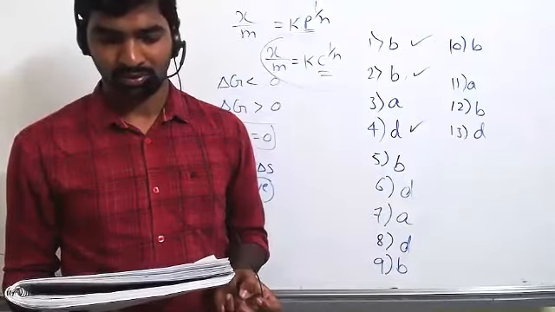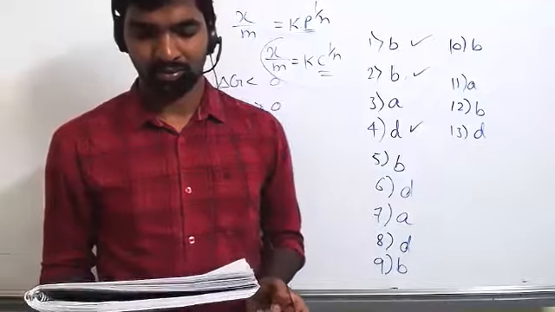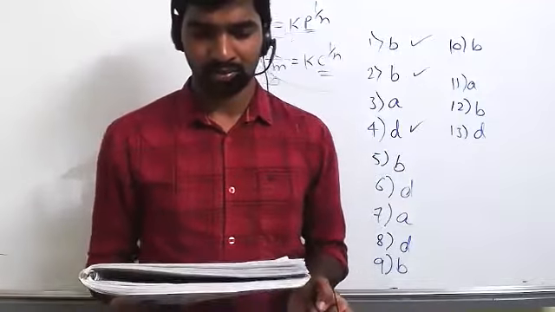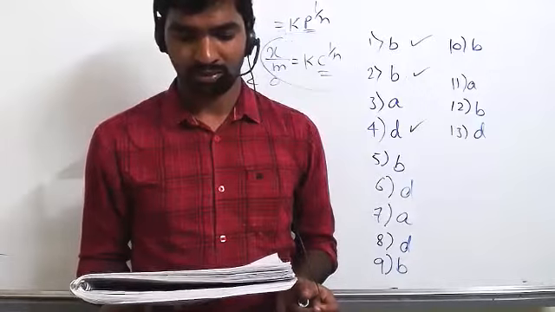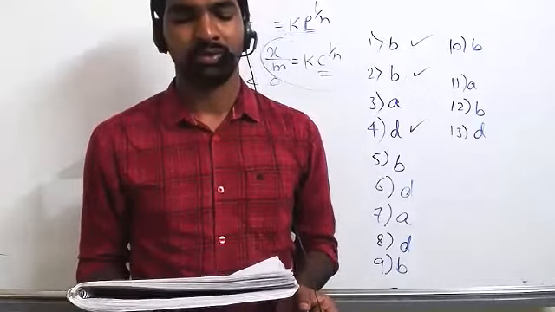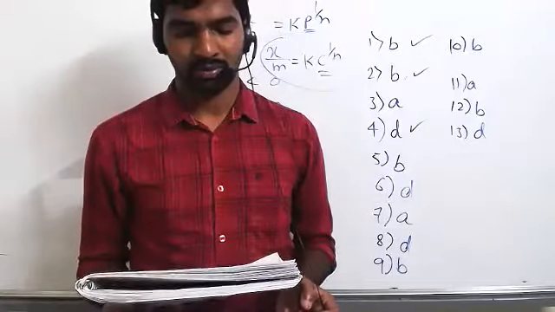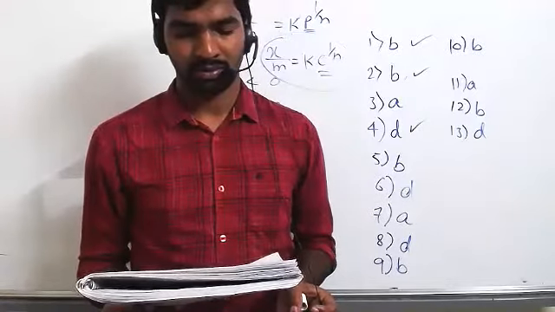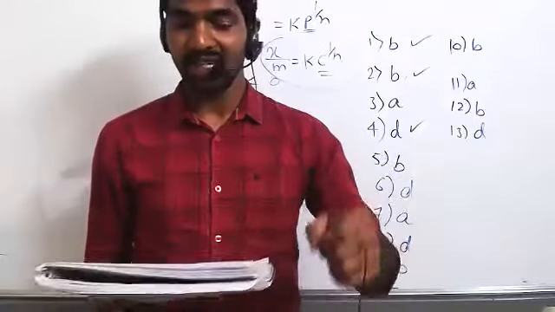Third option: chemisorption is irreversible, and physisorption is reversible. Last option: in physisorption, the activation energy of desorption is very low, and in chemisorption, the activation energy of desorption is very high. So which of the following statements is incorrect?